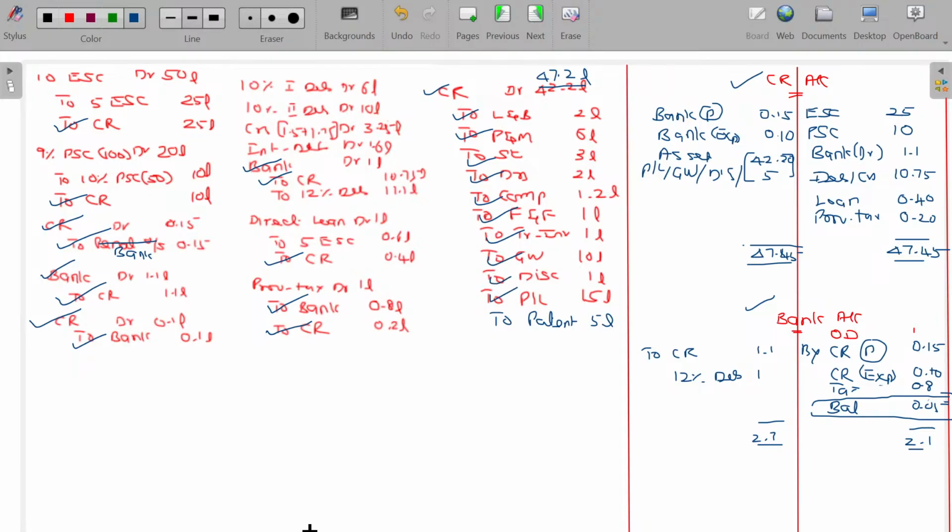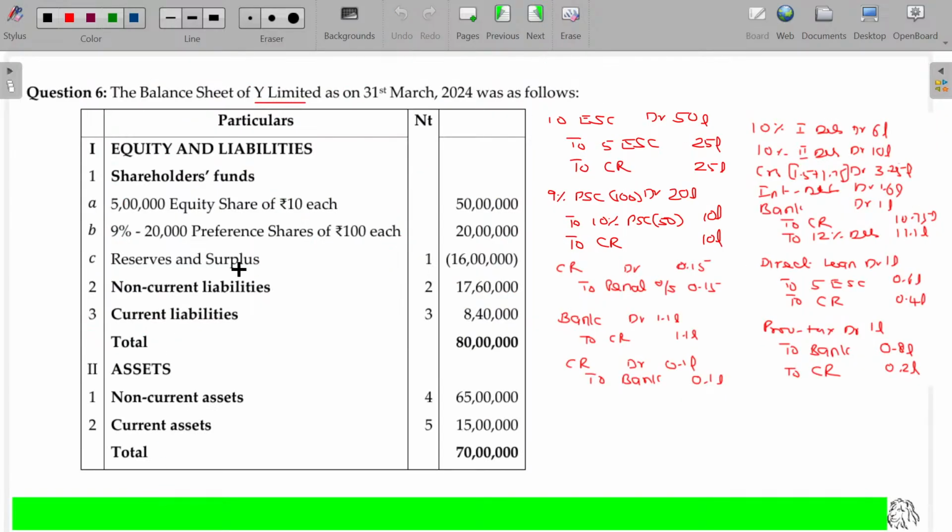Clear. 10 rupees equity shares will disappear. Instead of that, we get 5 rupees equity shares, 25 lakhs, another 0.6, so 25 lakhs 60,000. Am I right? You cancel this. This becomes 25 lakhs 60,000.